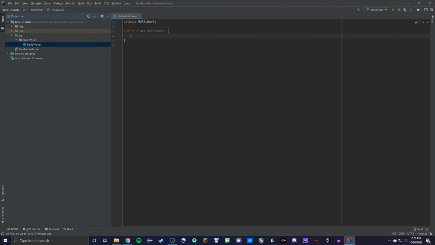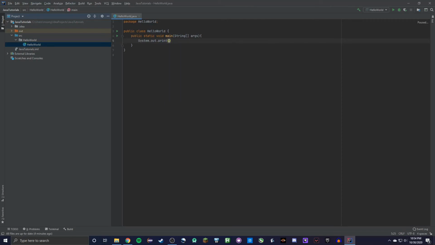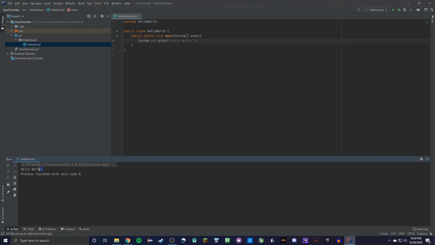To do that, we can do public static void main, and then String[] args, and then inside there we can put System.out.print, and then we can create a string using the double quotation marks and put inside Hello World. And then we can build it and we can run Hello World and it will print out to our System.out.